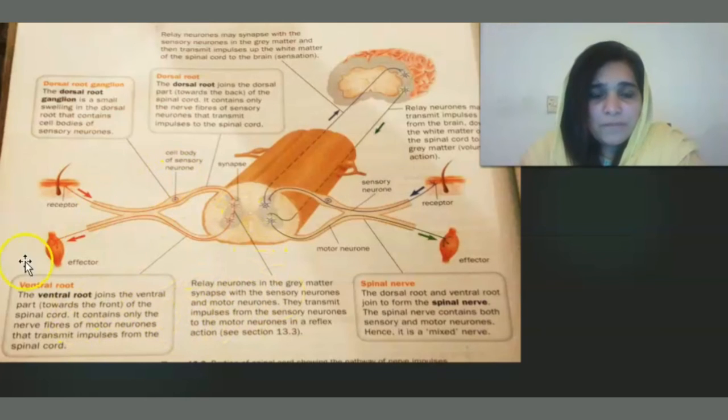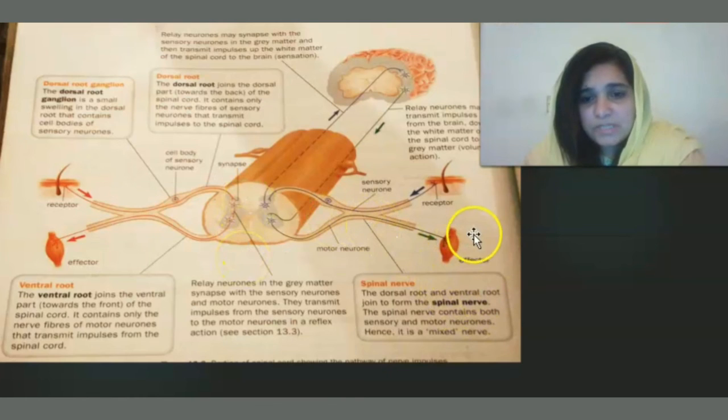So in this way the message is transmitted. Here is the dorsal root ganglion. Ganglion means a small swelling because of the presence of the cell body of the sensory neuron. So here is a swelling on the dorsal side of the spinal cord. So this is the structure of the spinal cord.